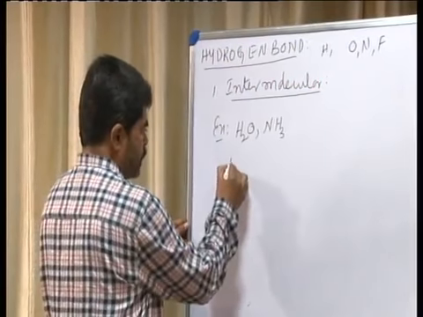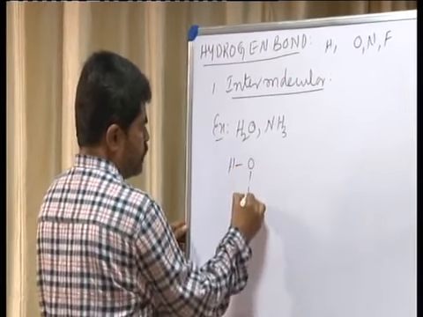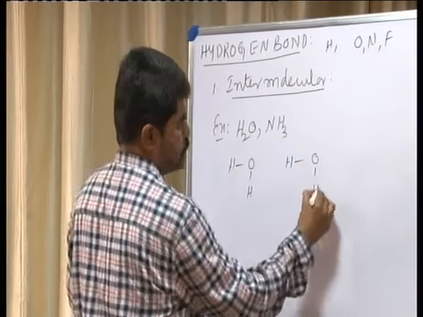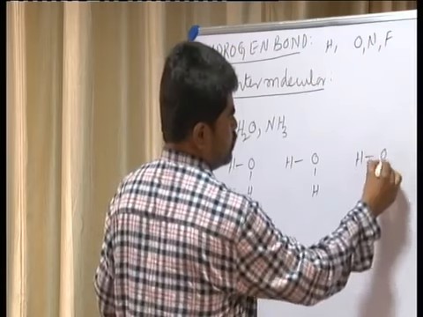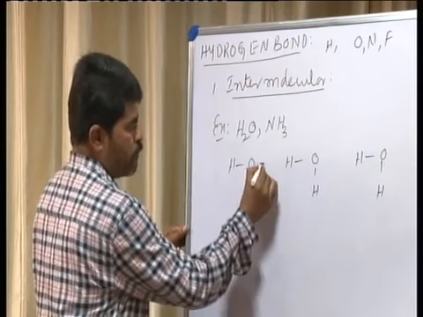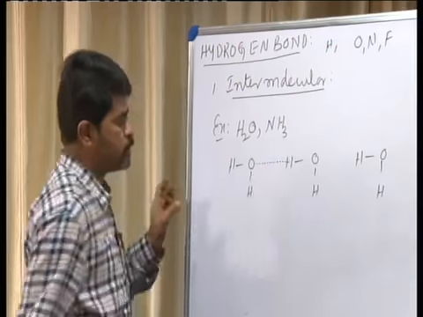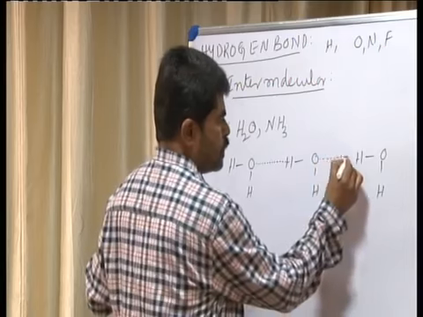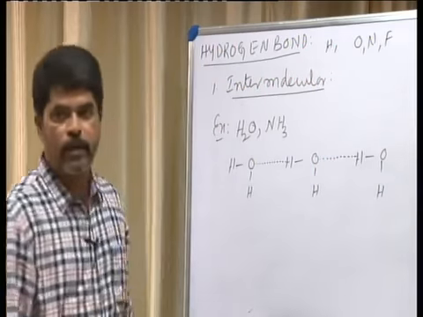It is like this: H O H, H O H, H O H. See, oxygen atom of one water molecule is linked to hydrogen atom of other water molecule through intermolecular hydrogen bonding.